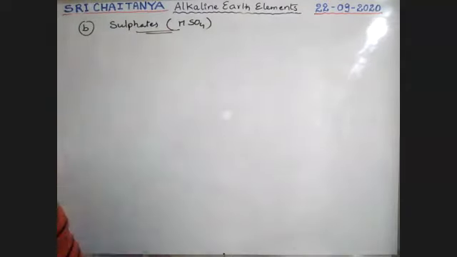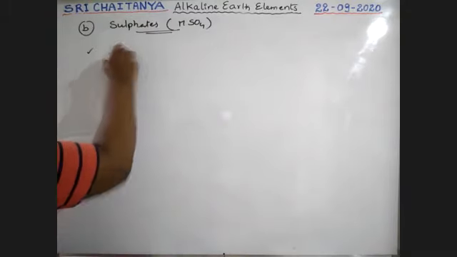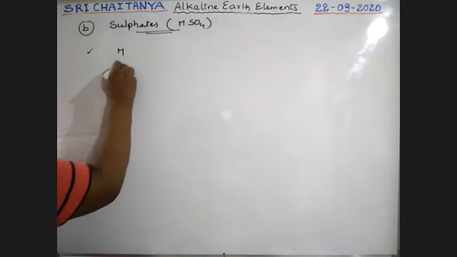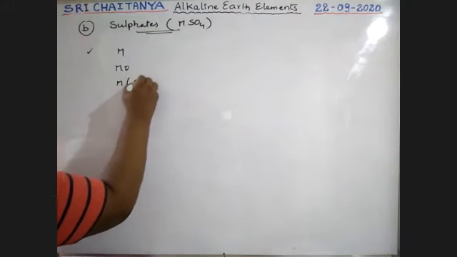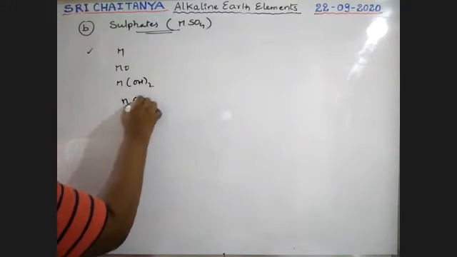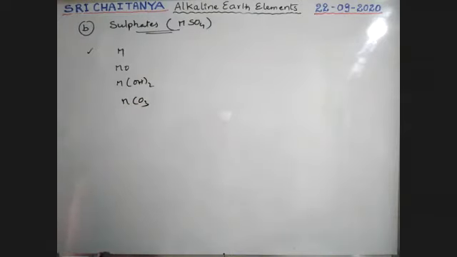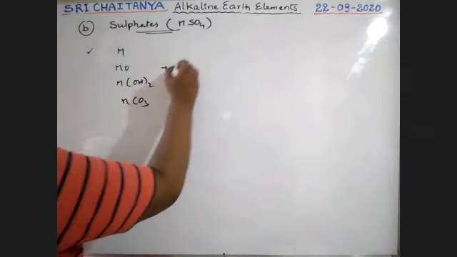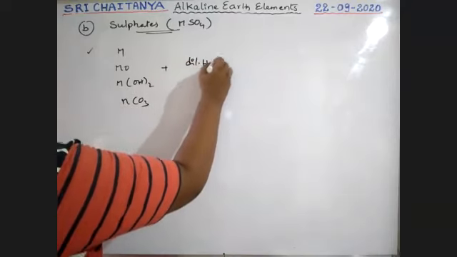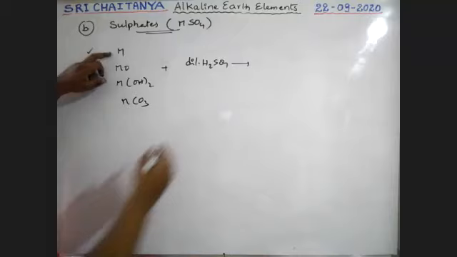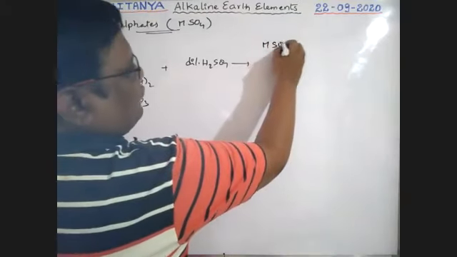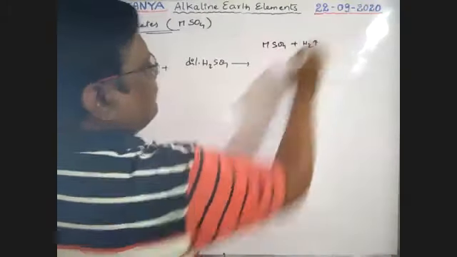Now, what is the preparation of these sulfates? When a metal, metal oxide, metal hydroxide or metal carbonate, whatever it may be, reacts with dilute H2SO4, it gives the corresponding sulfate. So MSO4 plus H2 is the product.